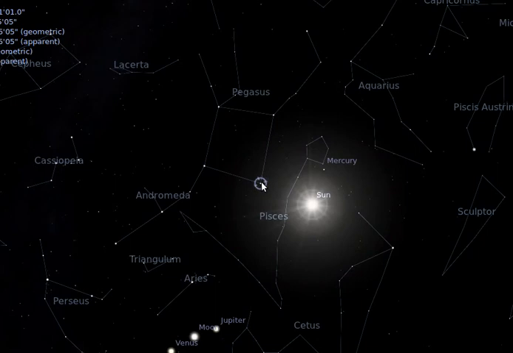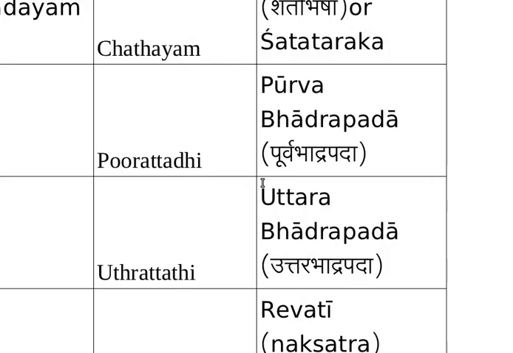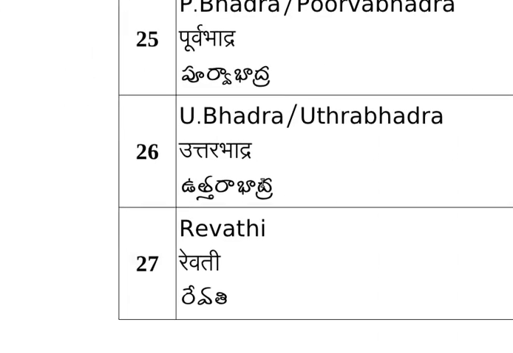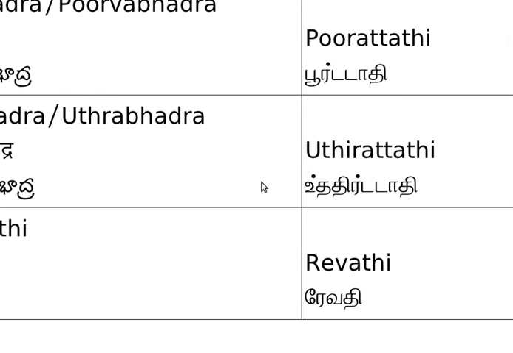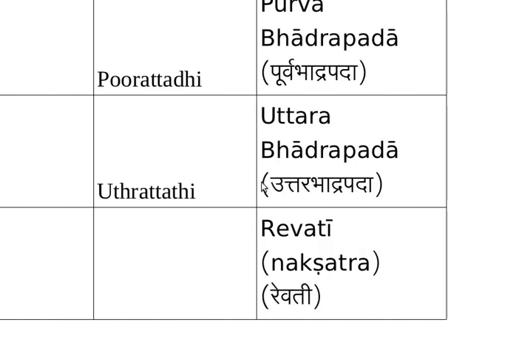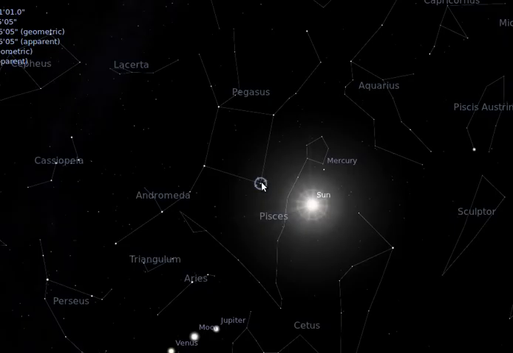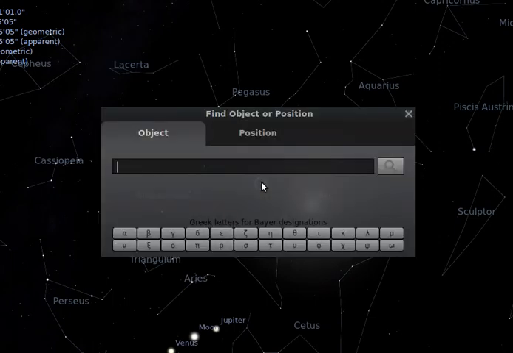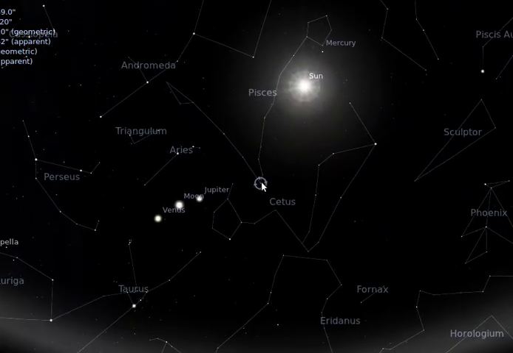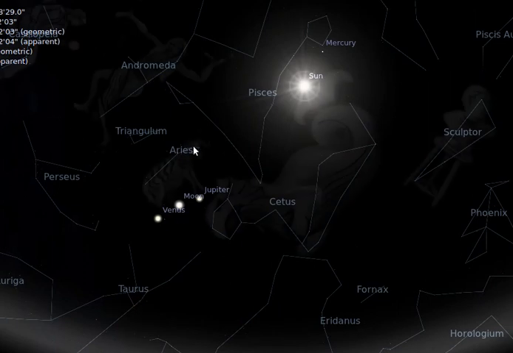And the next star is the final star, called Revati, the last star among all these 27 stars. Revati is situated in Pisces. Even Uttara Bhadra is situated in Pisces. And its name is ALRESCHA. So this is called Revati. Revati is the last star, and if you observe, the next star after Revati is again Ashwini Nakshatram, Sheratan.